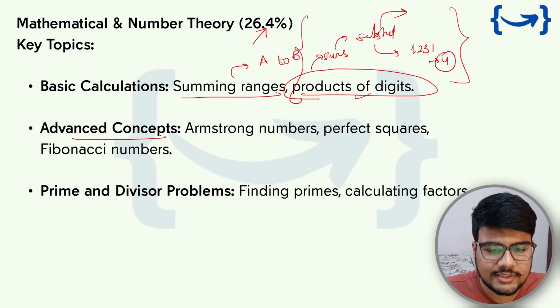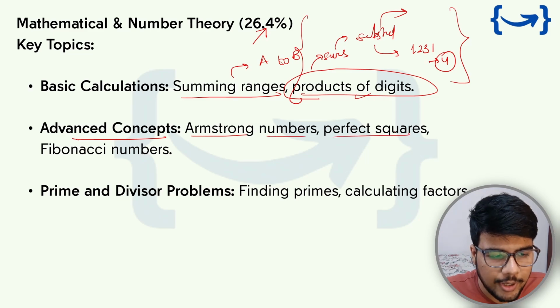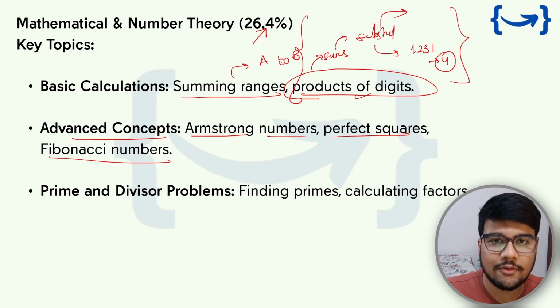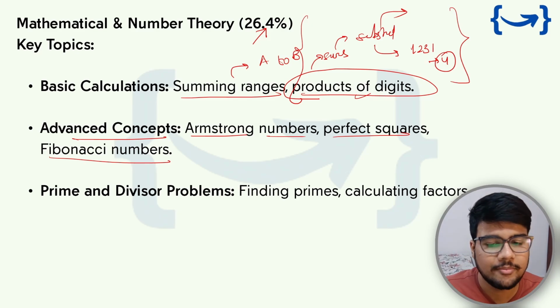Okay, so advanced concepts, which are Armstrong numbers, perfect square, Fibonacci series, and climbing stair problems, or frog jump problem. These are the problems that you can expect as advanced concepts, which are totally based on some simulation, or some basic number based problems.